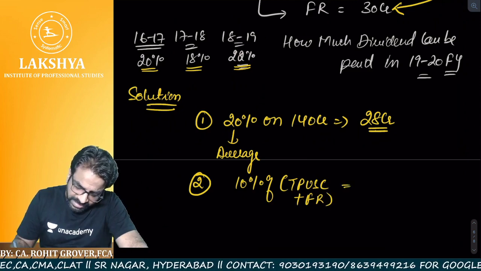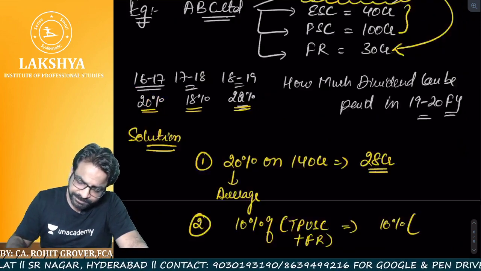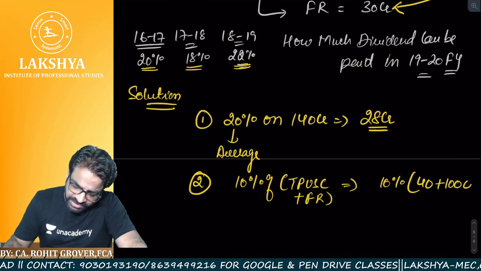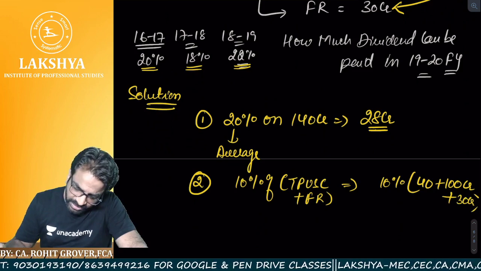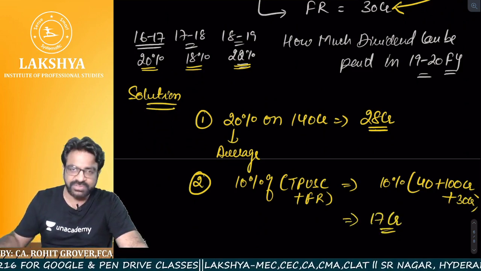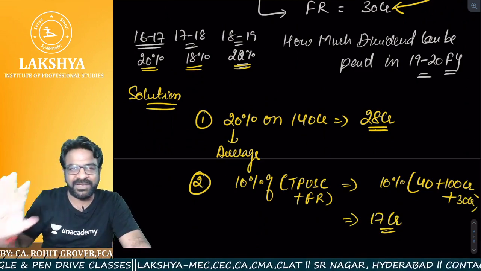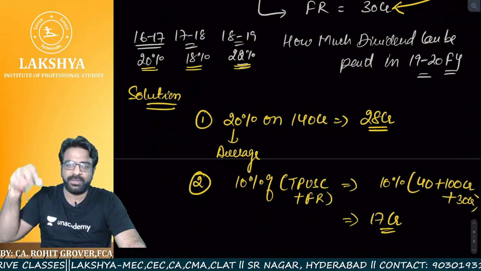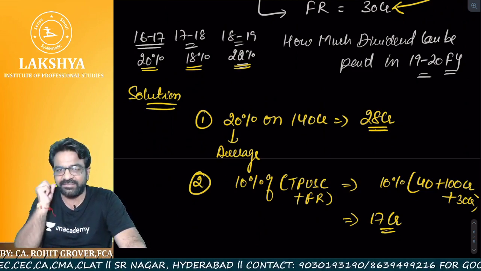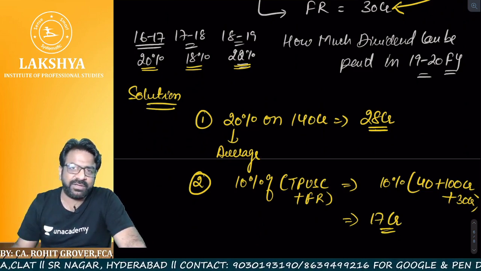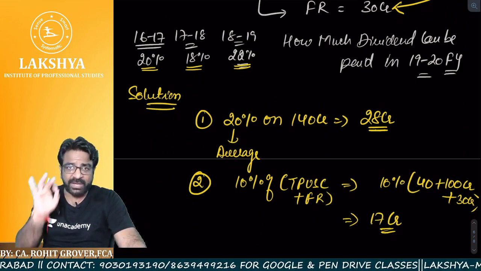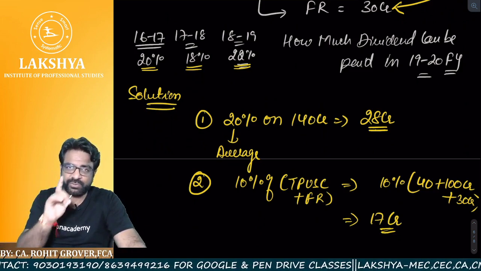That is nothing but 10% of 140 crores equity share capital, 100 crores preference share capital, plus 30 crores of free reserves. So total 170 crores, 10% is how much? 17 crores. So sir, 28 crores we can't pay, because the maximum withdrawal allowed is how much? Sir, maximum withdrawal allowed is only 17 crores. So can we pay 25 crores? Can we pay 28 crores? No. So as per condition number 2, so far the maximum we can pay is only 17 crores. Are you understanding the point?